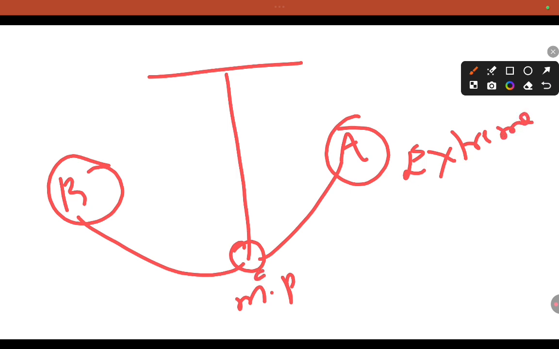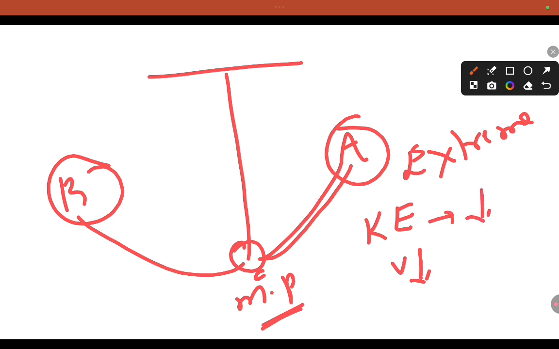While it is moving from C to B, velocity is decreasing, so kinetic energy is also decreasing.